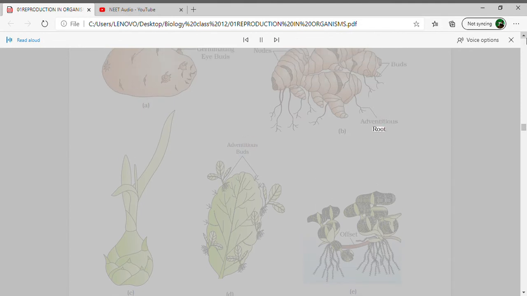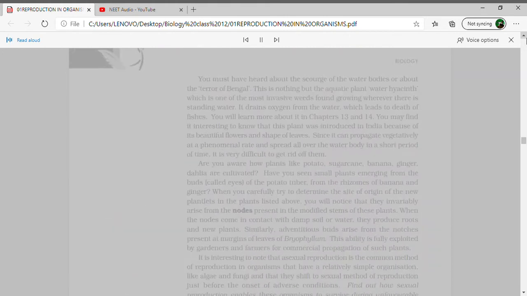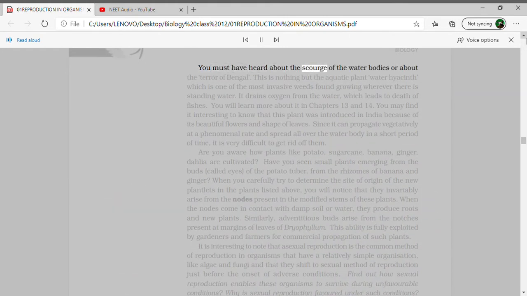You must have heard about the scourge of the water bodies, or about the terror of Bengal. This is nothing but the aquatic plant water hyacinth, which is one of the most invasive weeds found growing wherever there is standing water. It drains oxygen from the water, which leads to death of fishes. You will learn more about it in Chapters 13 and 14.